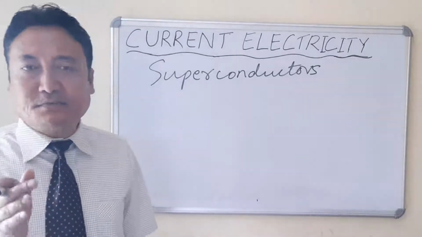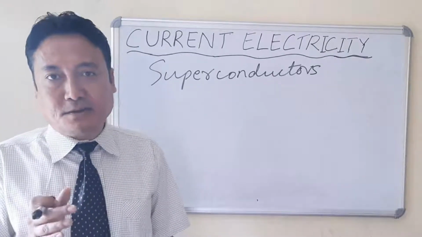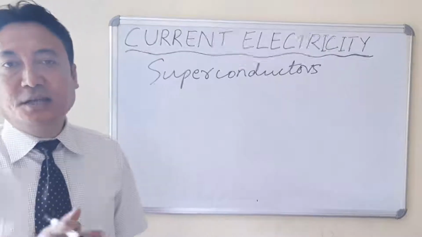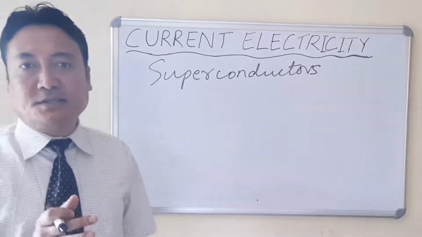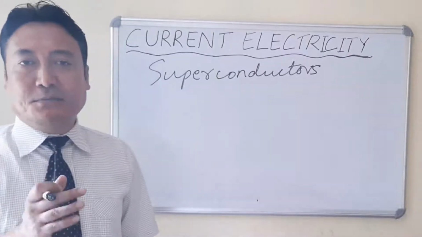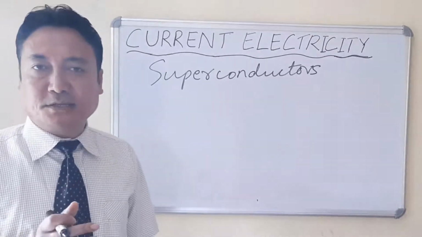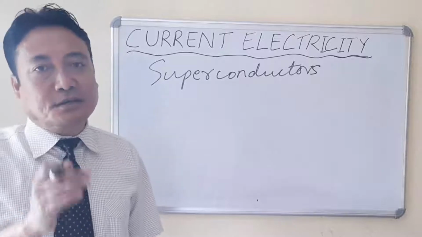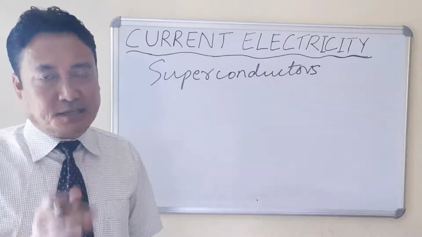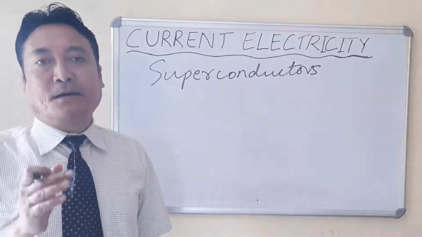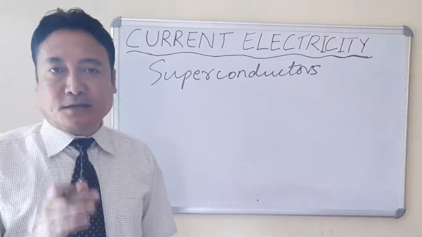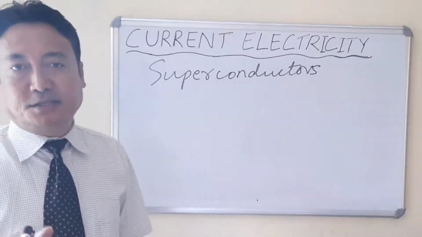There are various metals apart from mercury. Tungsten is there, lead is there, and mercury. All these are considered superconductors because their resistance becomes zero. Almost all conductors offer resistance, but metals like lead, mercury, and tungsten do not offer any resistance.